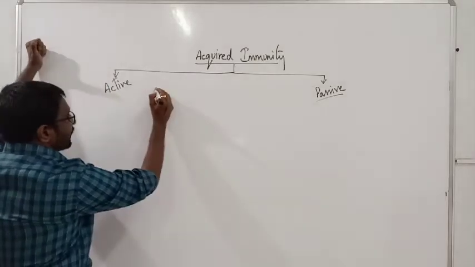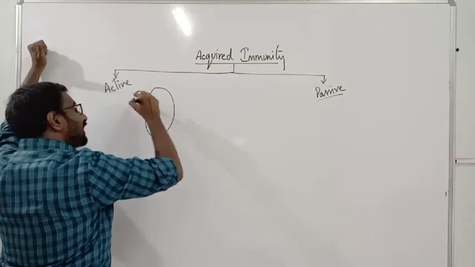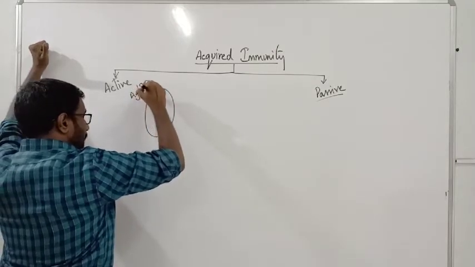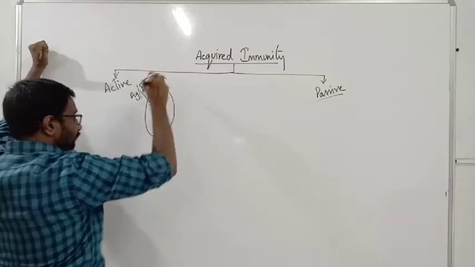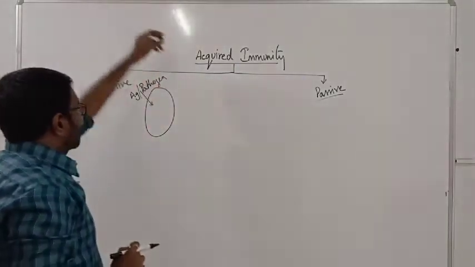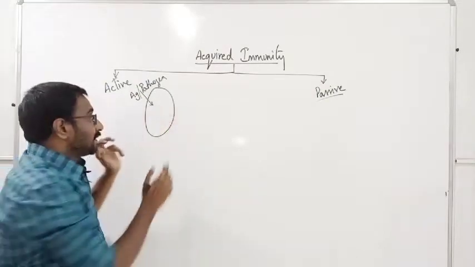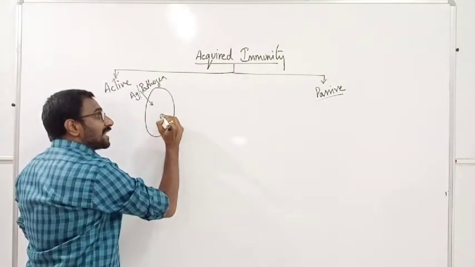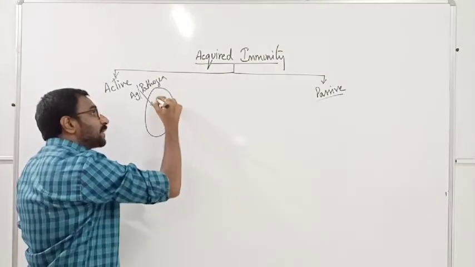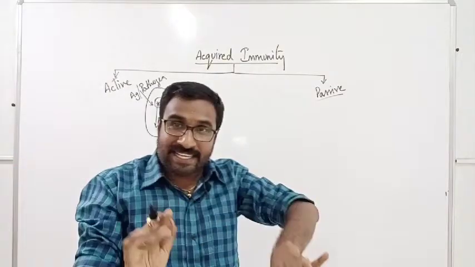So just to see the difference. If this is our body, whenever any antigen or pathogen enters into our body, our immune cell gets activated and starts killing this particular antigen, decreases its number and stops the disease.